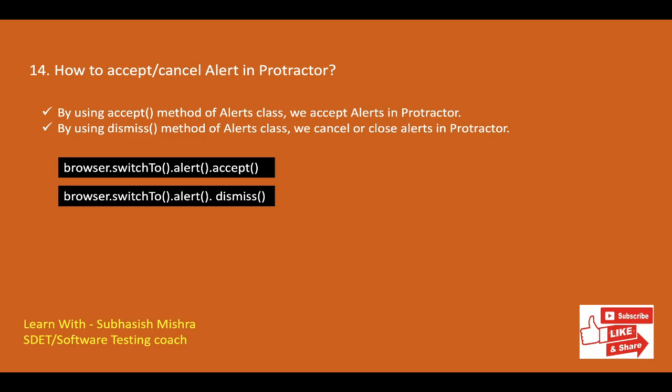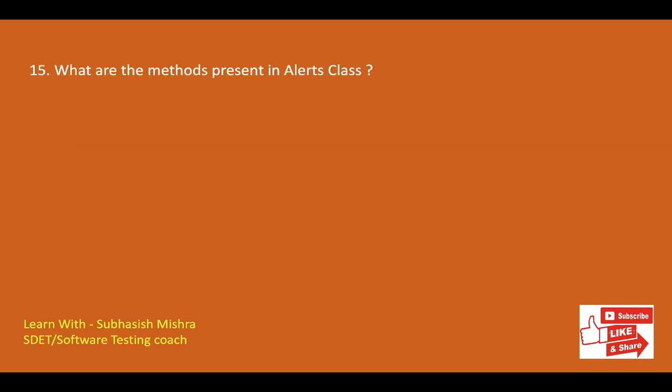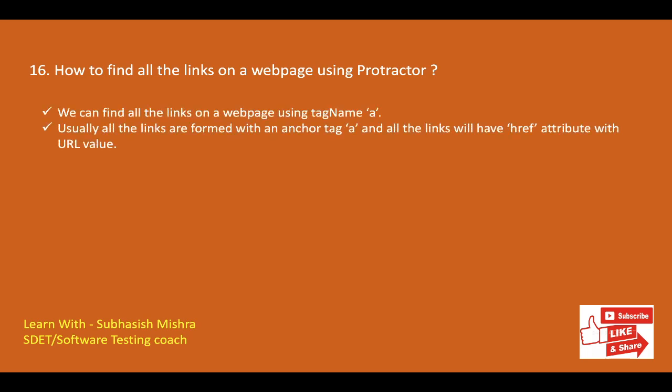We'll move to the next one. What are the methods present in the alert class? There are a couple of methods like accept, dismiss, getText, and sendKeys present in the alert class. How to find all the links on a web page using Protractor? We can find all the links on a web page using the tag name a. Usually all the links are formed with an anchor tag a, and all the links will have an href attribute with a URL value.